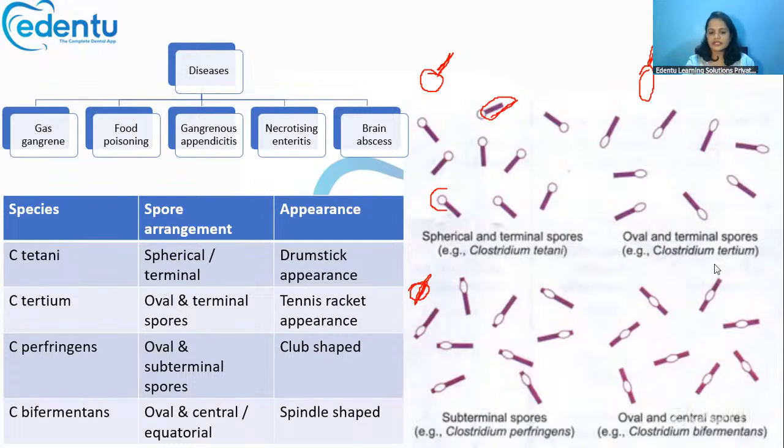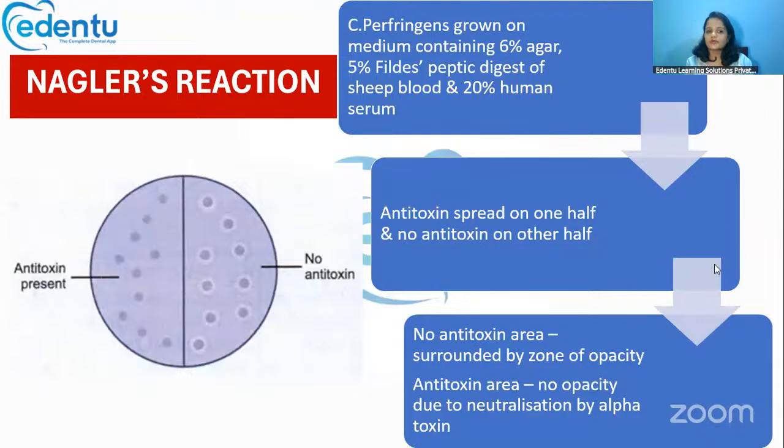And if it is right at the center of the bacillary body, then it is called Clostridium bifermentans. Okay, so these are the different species of Clostridia and how they appear under the microscope based upon the spore arrangement.